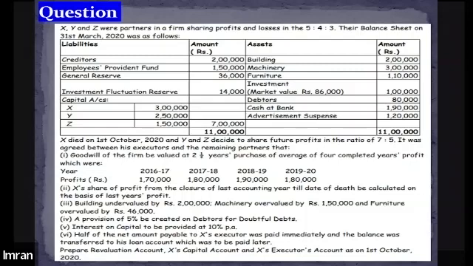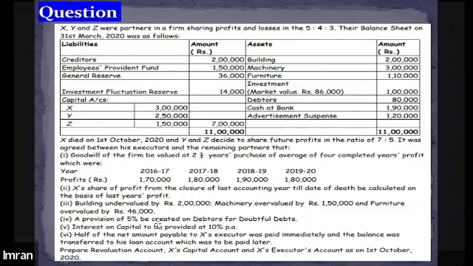A provision of 5% needs to be created on debtors for doubtful debts, and interest on capital is to be provided at 10% per annum. Half of the net amount payable to the executor was paid immediately, and the balance was transferred to his loan account, to be paid later. The question requires us to prepare the revaluation account, X's capital account, and X's executor's account.